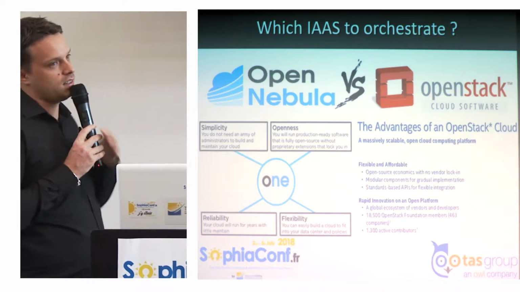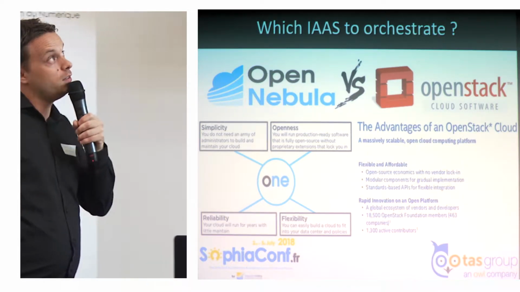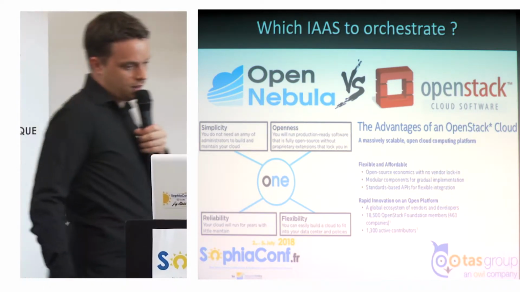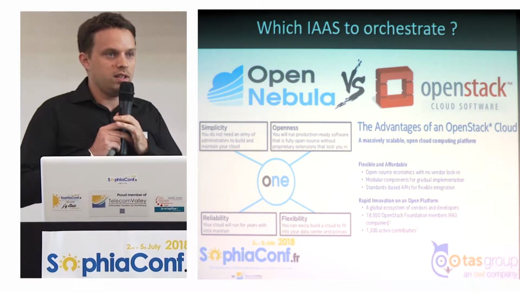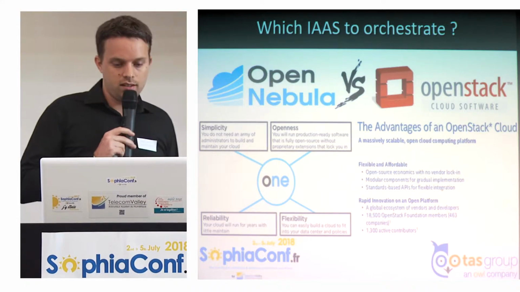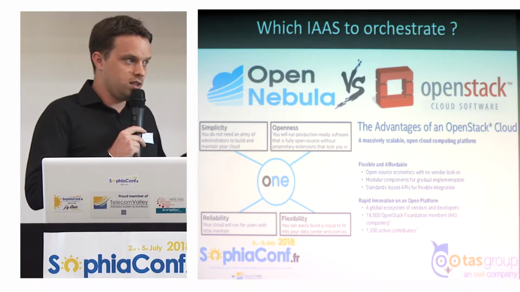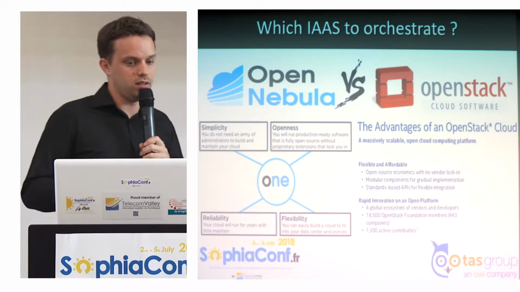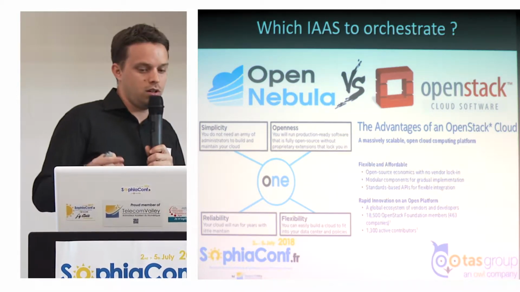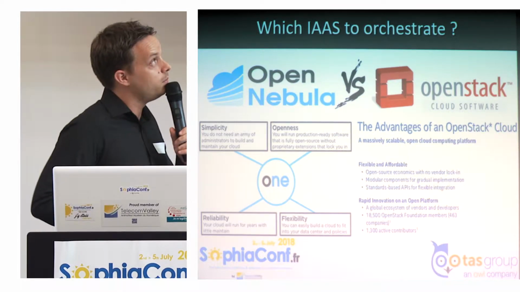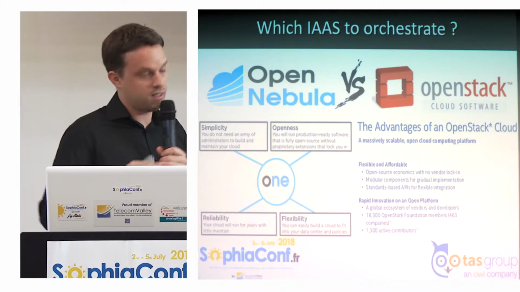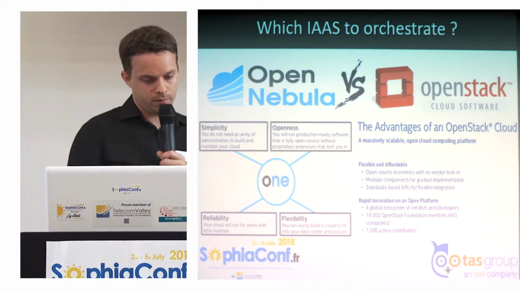And OpenStack is known because it was developed by Rackspace and NASA, and it has the advantage of having a big community and being developed by modules, so everyone can integrate new modules and add components. So there are many levels of components. I will describe both platforms in detail.